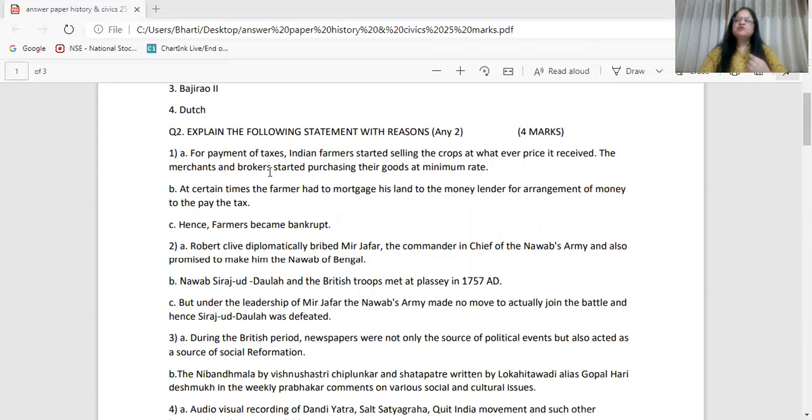Suppose there is some change but the meaning is the same, then also you can get 2 out of 2. But if your point is different, accordingly you have to deduct marks. If there is a spelling mistake, even that is not acceptable.